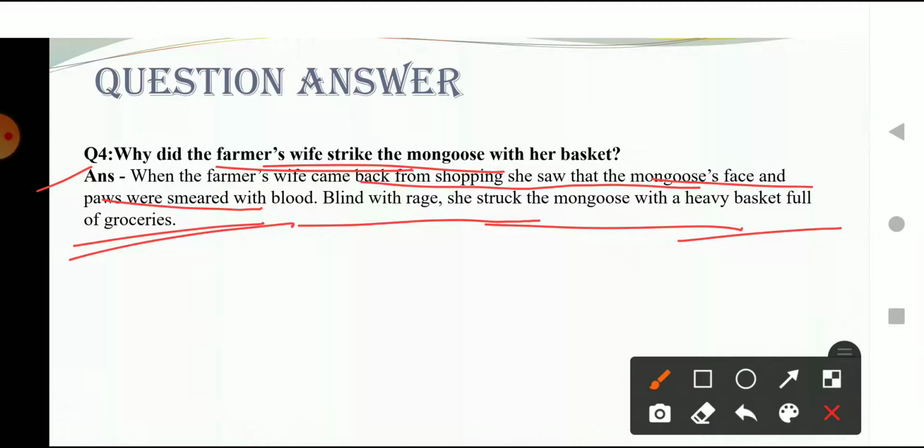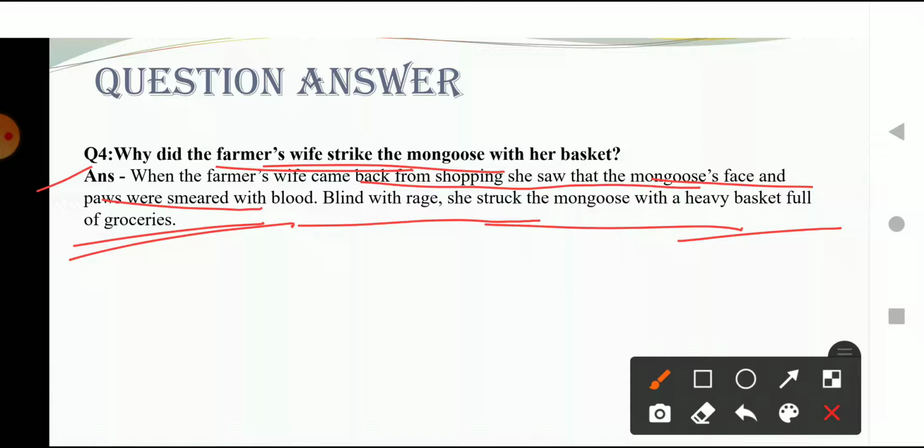So what had happened, when the wife of the farmer came from the market, she saw that the mongoose's face and paws were filled with blood, and she was not in the condition to analyze what had happened. She just assumed by looking at that blood that the fear that she had in her mind was true, and the mongoose had killed the baby.